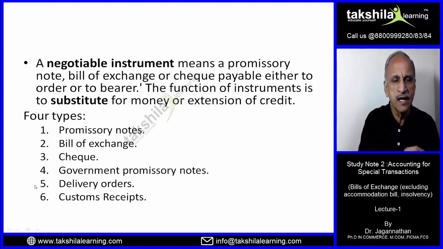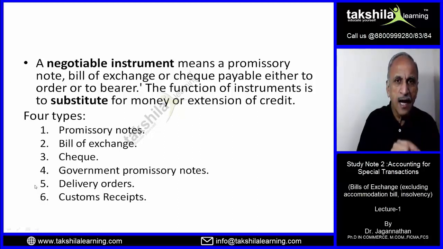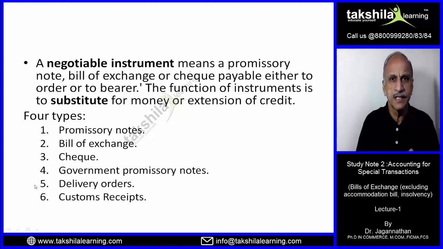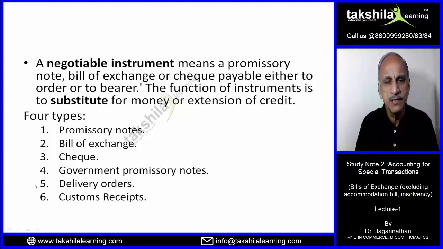this bill to Y. Y reads the bill, because the liability to pay on 4th March 2019 is Y's. So Y will put the words "I accept it." The moment he puts the words "I accept it," it becomes a negotiable instrument called a bill of exchange. You understand the point? So in case of promissory notes, the person who has to pay promises. Therefore he signs and it becomes a negotiable instrument.